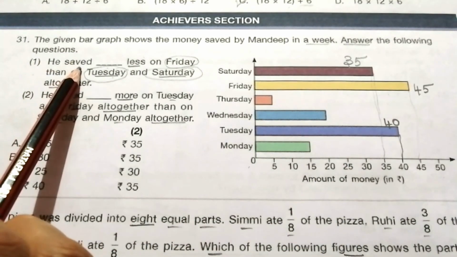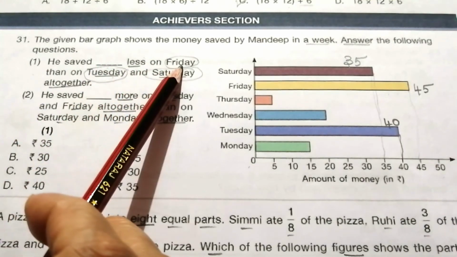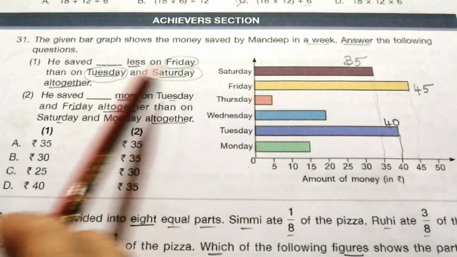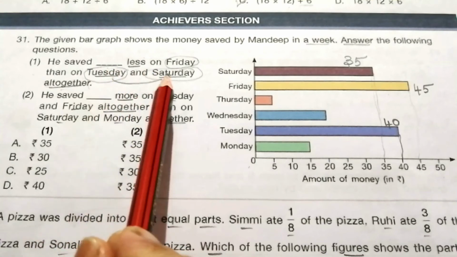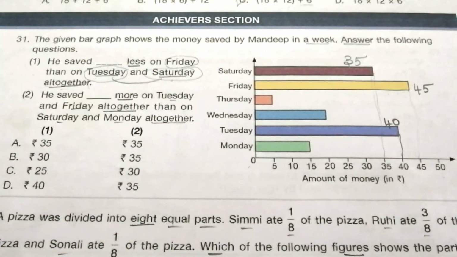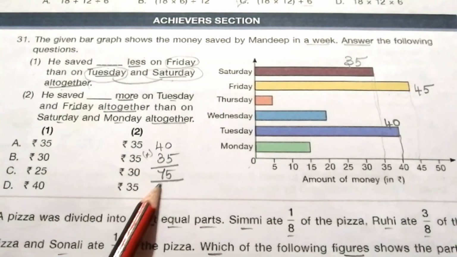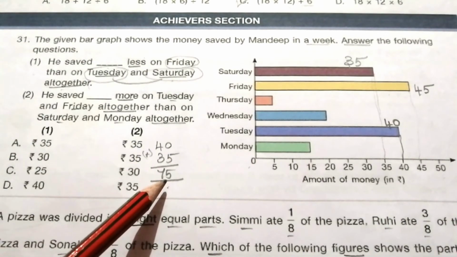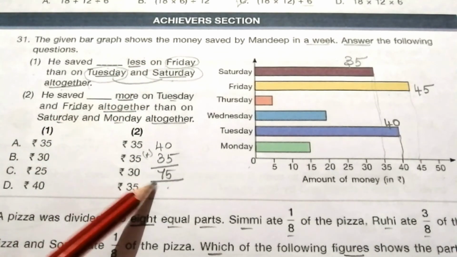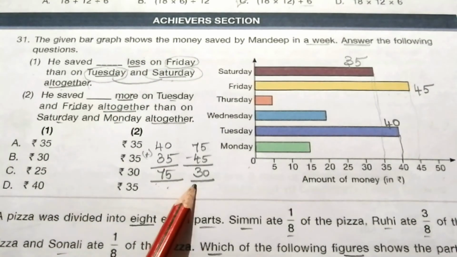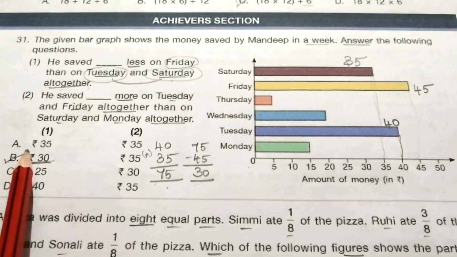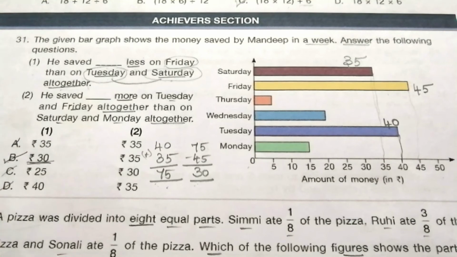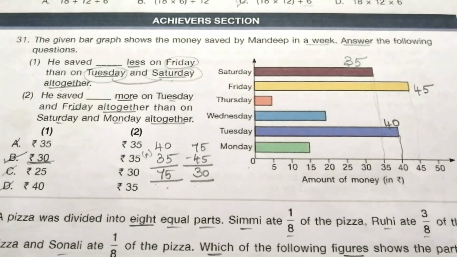Our question is, he saved dash less on Friday than on Tuesday and Saturday altogether. So we have to add the amount of Tuesday and Saturday. If we add, we get rupees 75. Next we have to subtract the amount of Friday from this value. So if we subtract, we get rupees 30. So which option has rupees 30? Option B only. So the other three are wrong answers. So no need to check further.